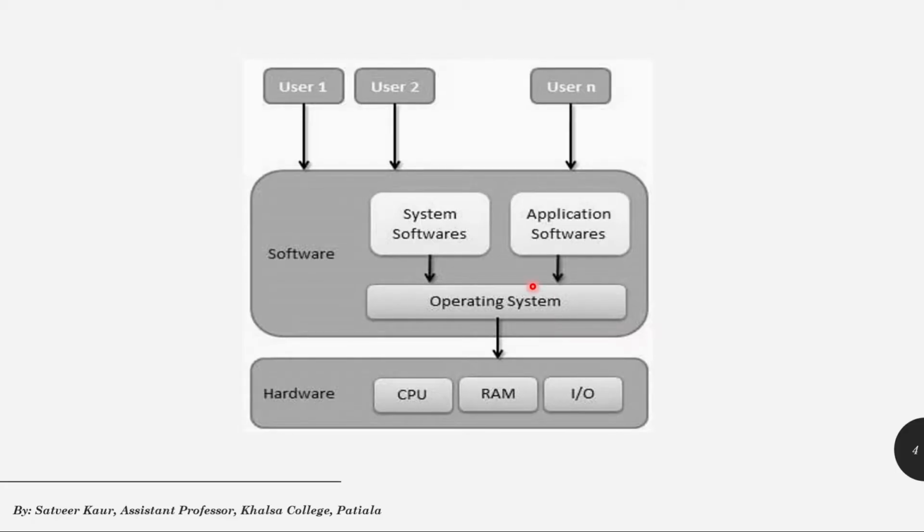This one is the diagram representation of an operating system. Below there are the hardware devices, that is CPU, RAM and input-output devices. Now a user cannot operate the CPU or other hardware directly without an interface, that is a software, and this software is called an operating system. Other software, whether system software or application software, can also be used on hardware using the operating system. However, an operating system is also a system software.